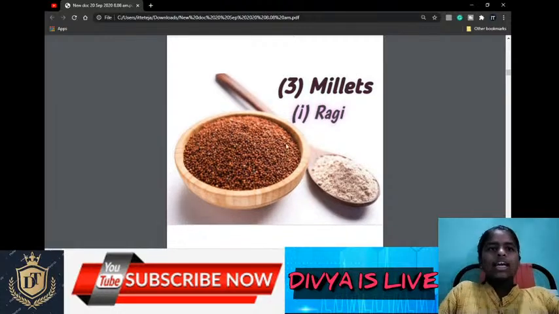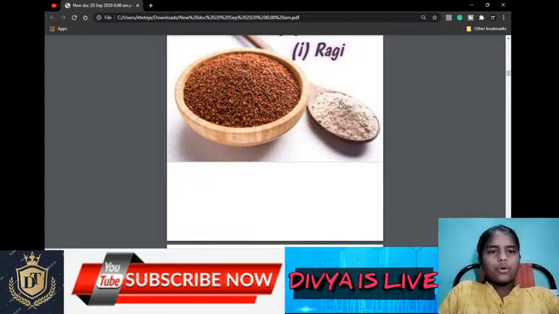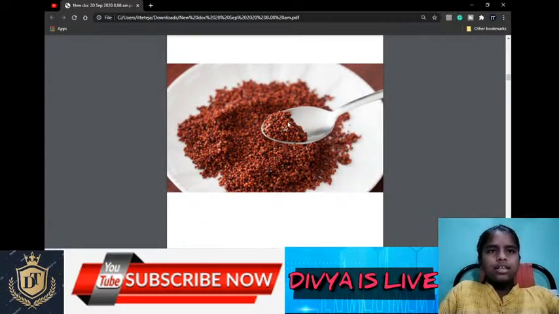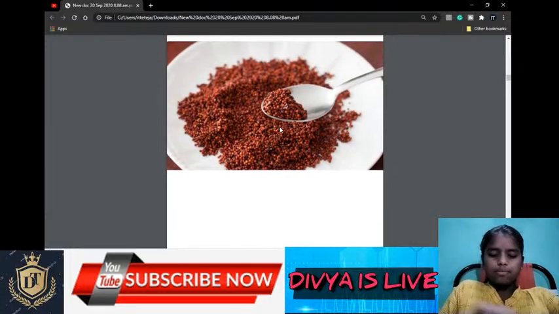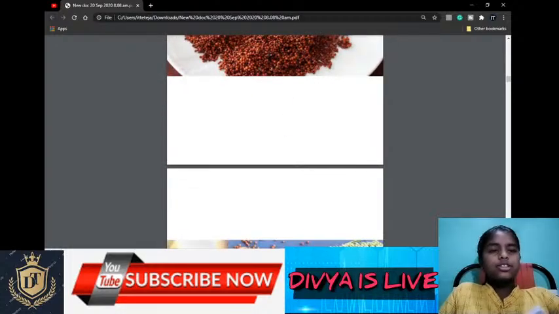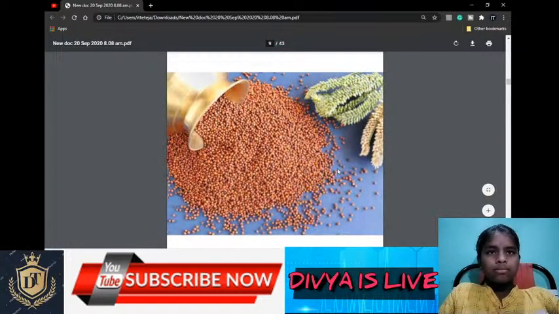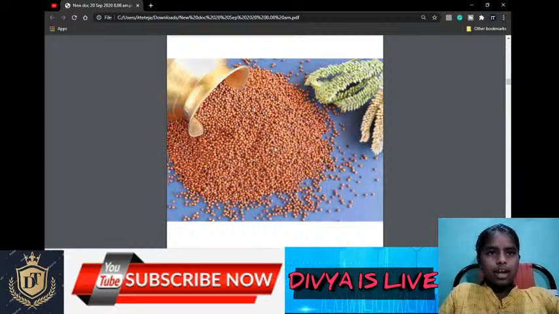And third one, millets. The three major types of millets are ragi, jowar, and bajra. First one, ragi. These are the ragi seeds. Ragi is very rich in iron and also very rich in calcium, and it grows very well in red sandy soils. See, this is the ragi.